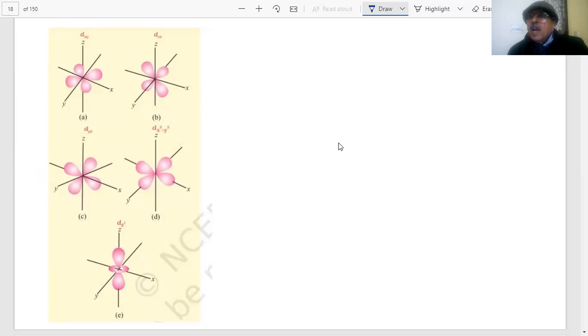Then we will find a scheme for writing the electron configuration by using which principles did I tell you? Aufbau, Pauli's, Hund's rule. And once we are able to write the electronic configuration of all the elements of the periodic table, we will start studying their chemistry using their electronic configuration.